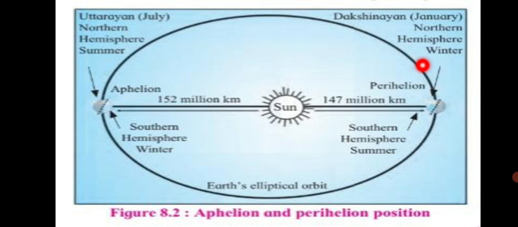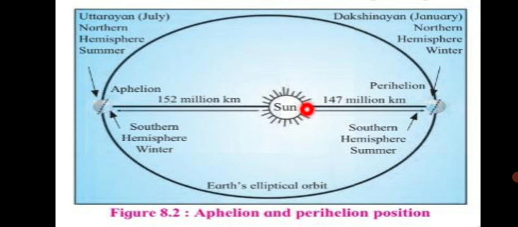Perihelion position of the earth is when the earth is closest to the sun compared to the other distances. In this position, the southern end of the axis is towards the sun. You can see the southern end of the earth's axis is towards the sun.